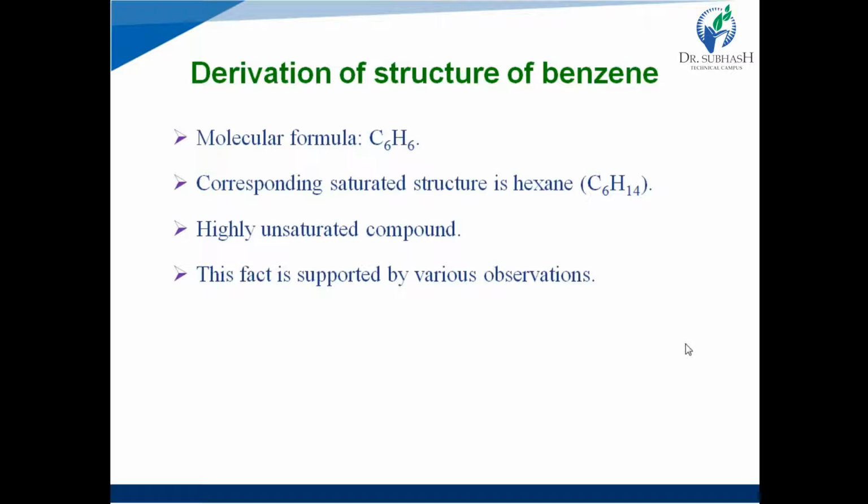When the structures of saturated hexane and benzene are compared, it shows that benzene should have double bonds, pi bonds, and it contained more than 1 pi bond. This fact is supported by various observations from chemical reactions.